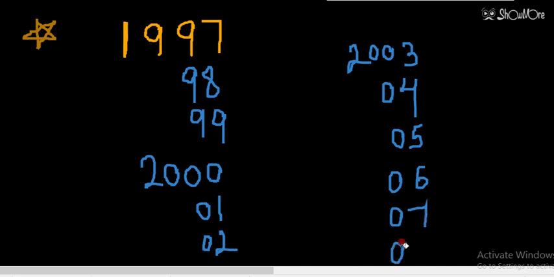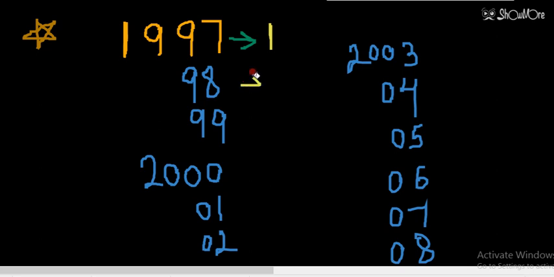And let's suppose 2008. Now students, you have to note down that for a simple year, or you can say for an ordinary year, the number of odd days is 1. For the simple year or ordinary year, non-leap year, you can say the number of odd days will be equal to 1.